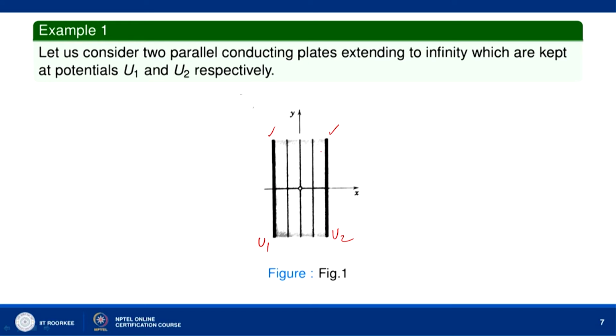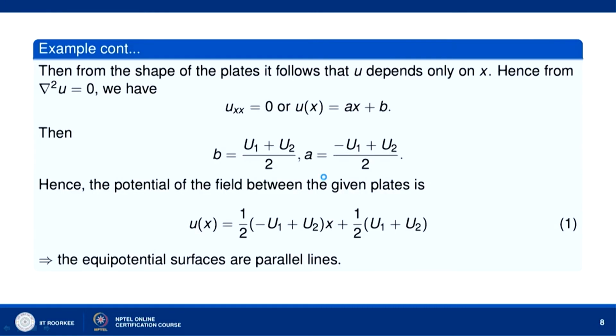Similarly, this plate is given by another equation x equal to some constant, and along this plate also, for all values of y, we have u equal to u2. So, u depends only on x, it does not depend on y.